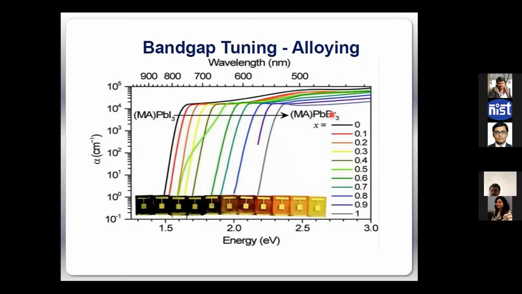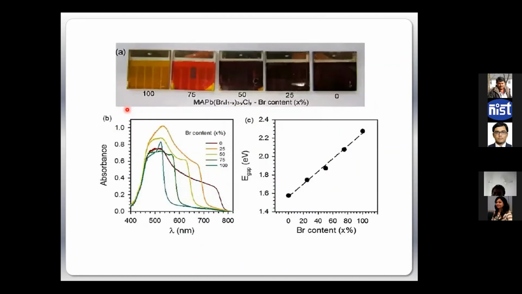By changing the ratio of bromine versus iodine and MA versus FA, I can set a series of molecules having band gaps from 1.5 electron volt to almost 2.2 electron volt, with a very square-shaped absorption, and a very high absorption coefficient in the range of 10 to the 4, 10 to the 5 per centimeter. So the band gap tuning is very easy, like the organic thing. But it does not have the excitonic problem. It is an electrolyte kind of thing, but it is not liquid. So everything has its own advantage.